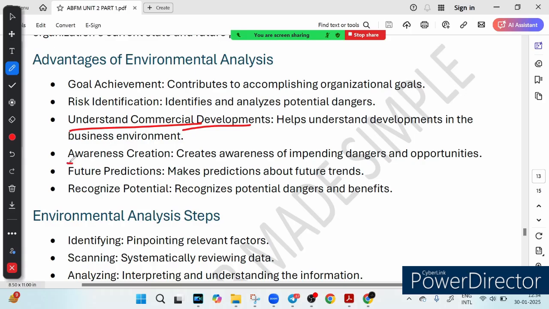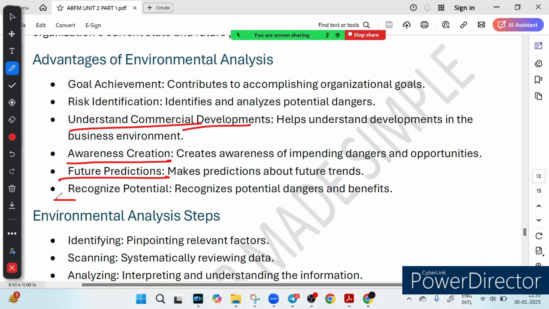Then we have awareness creation. What it means? Environmental analysis keeps business alert, like knowing when a storm is coming. It helps them prepare for challenges and seize new opportunities, whether it is a new product launch or an emerging market. Then we have future prediction. So just like how a weather app predicts the weather, businesses use environmental analysis to predict future trends in their industry. It's like forecasting what is going to happen next.